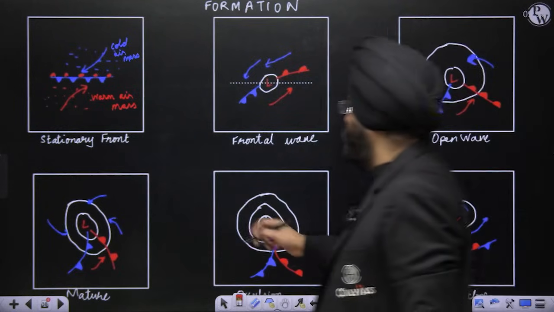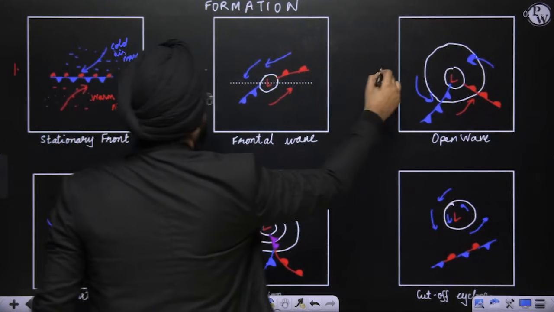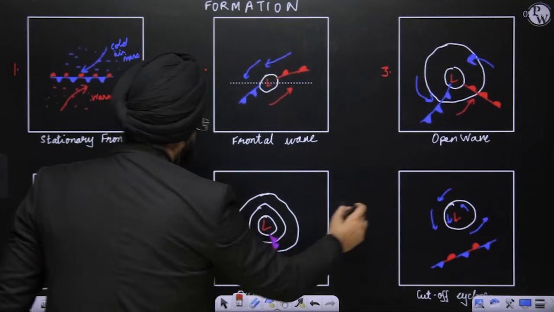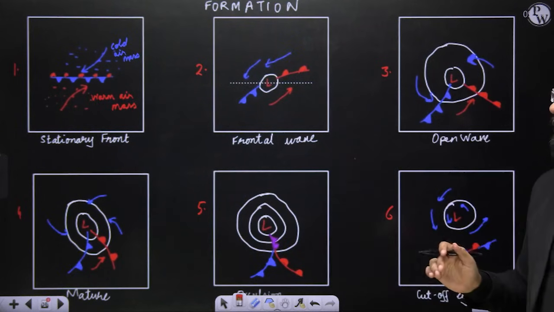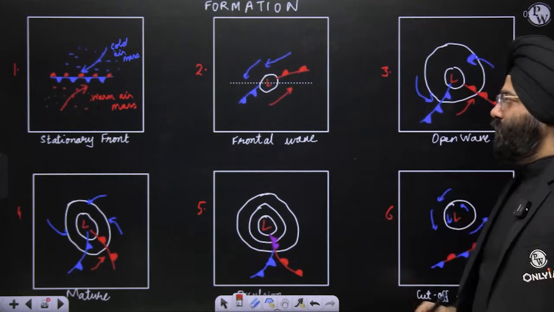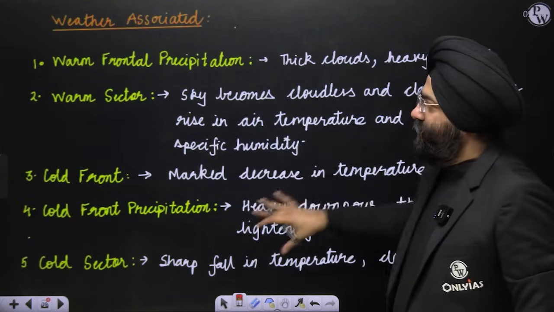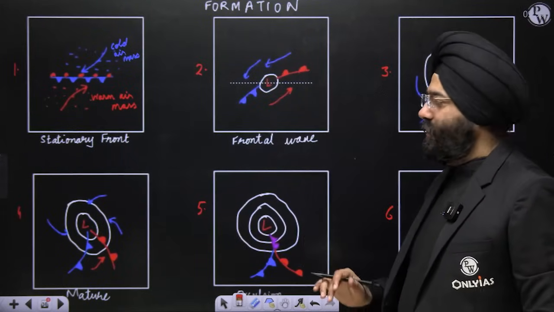So let us write it: 1, 2, 3, 4, 5, 6. Clear? Red color is associated with warm and warm fronts, blue with cold or cold fronts. Now please understand this. When you see these dimensions, there are a lot of things associated with each and every element that I mentioned here. Now let me show you this.